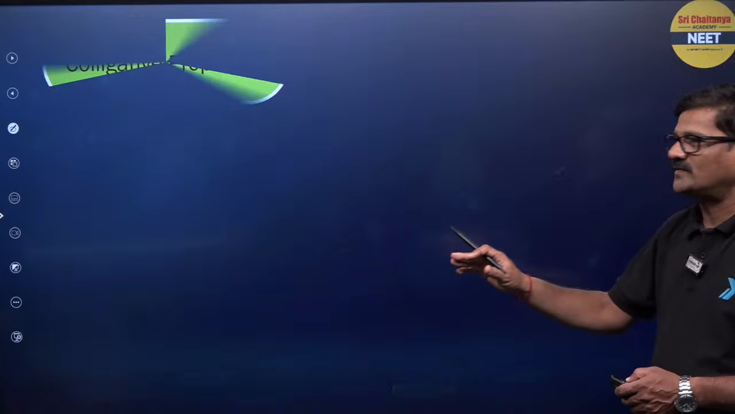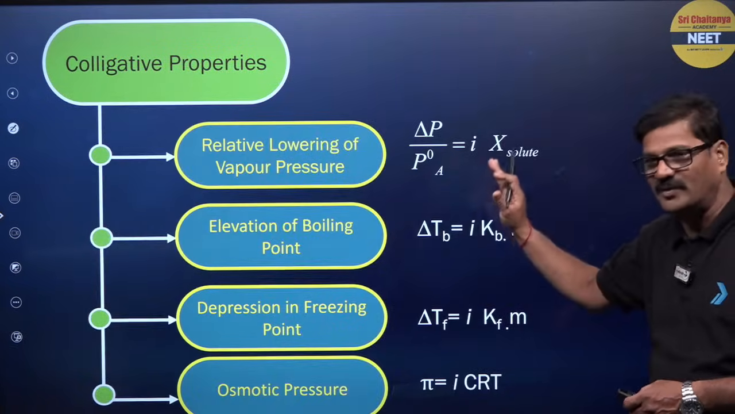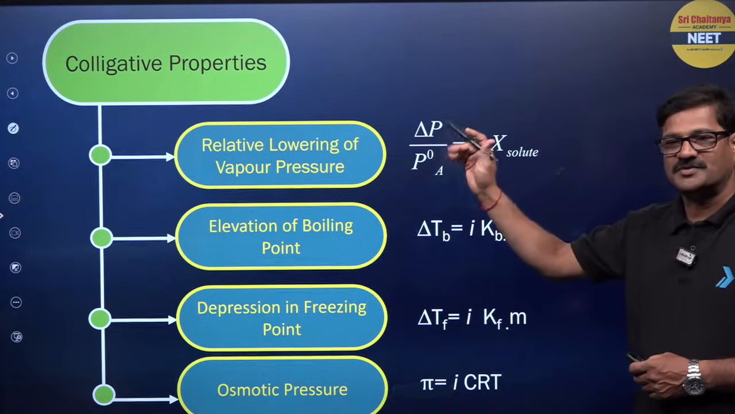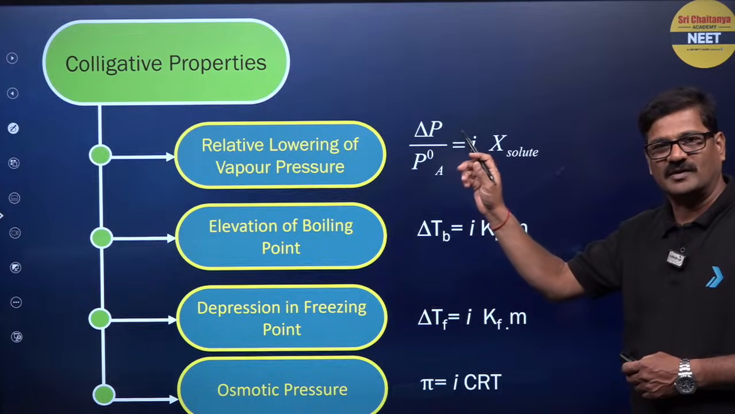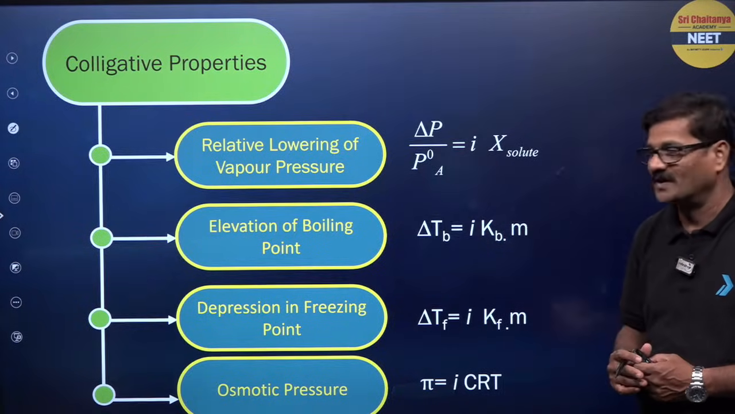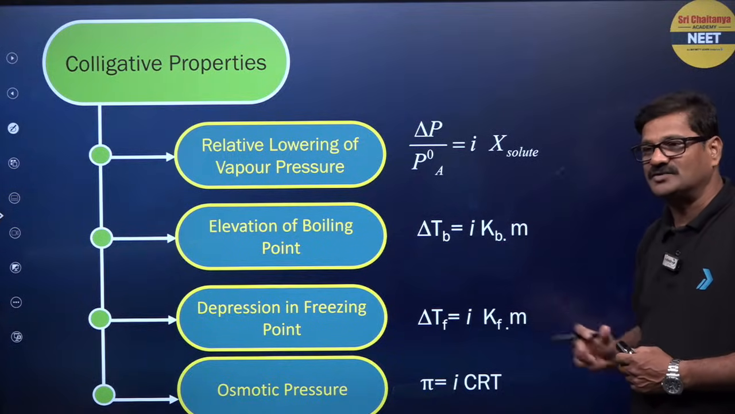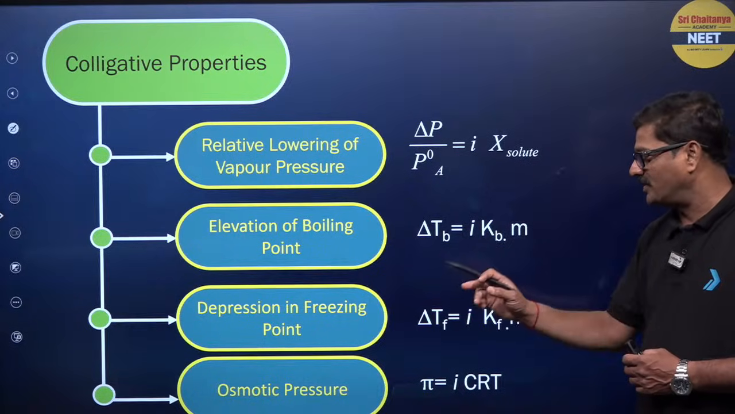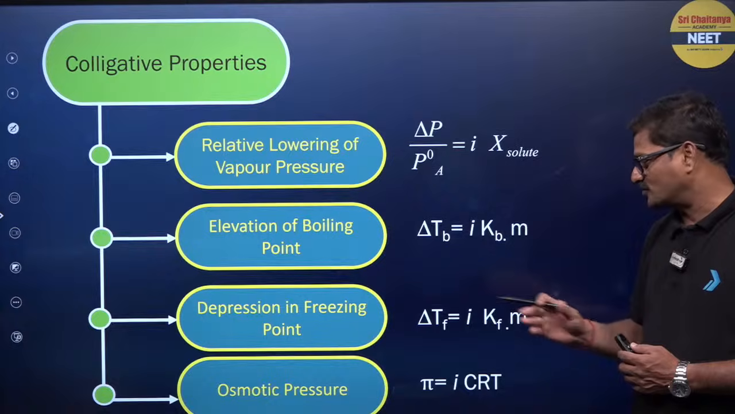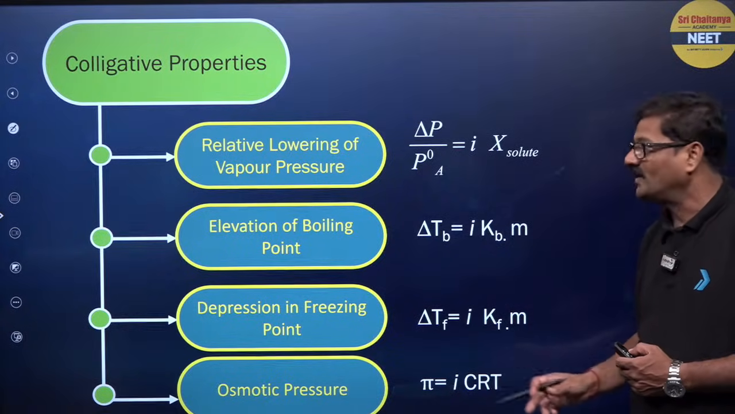Now, you see, once you have colligative properties, these colligative properties are corrected by using a Van 't Hoff factor. Relative lowering of vapor pressure, P0 minus Ps upon P0, is equal to i into the mole fraction of the solute. Elevation in boiling point, delta Tb, is equal to i Kb into molality. Depression in freezing point, delta Tf, is equal to i Kf into molality. Osmotic pressure pi is equal to i CRT. C is the molarity, right?